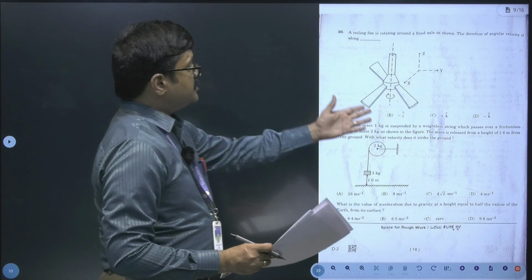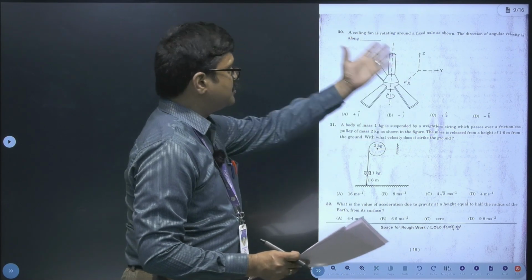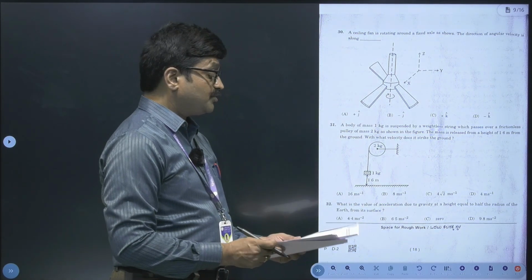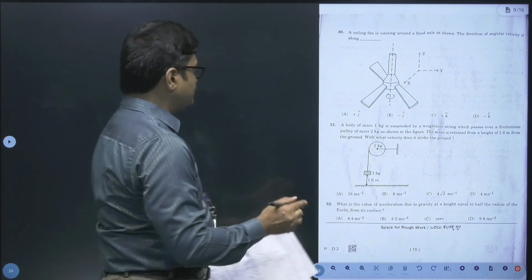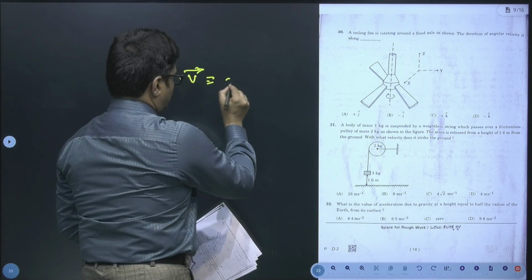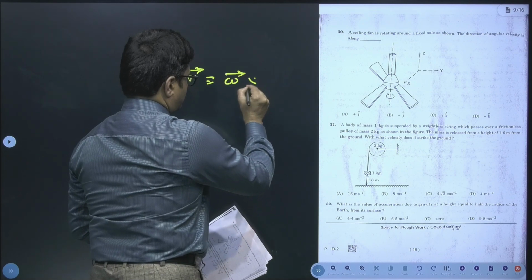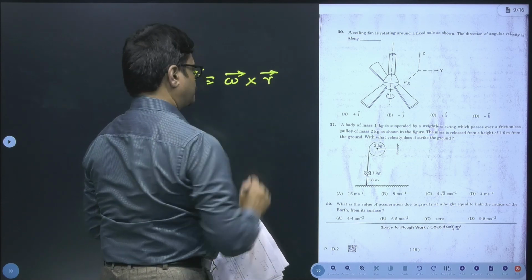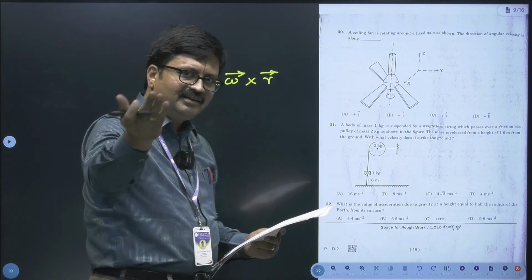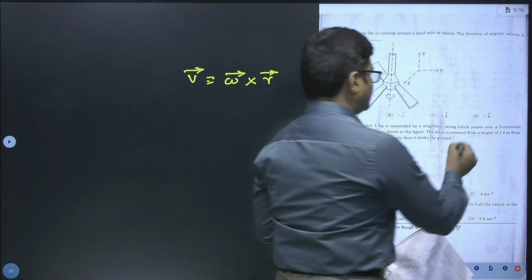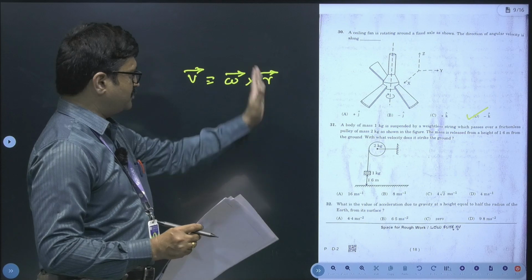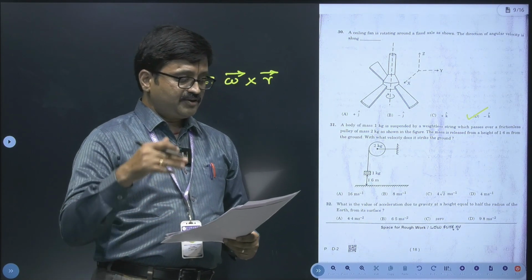Now in this question, as the diagram itself is self-indicative, very clearly we can understand the direction of angular velocity. Now we know that vector V is equal to vector omega cross vector r. We have this vector definition, no? Right? Now if you apply this, I need not even answer. You can directly answer it to be what? Option D here, right? So this is the basic fundamental thing that you please remember. Now let's move on to the 31st question.